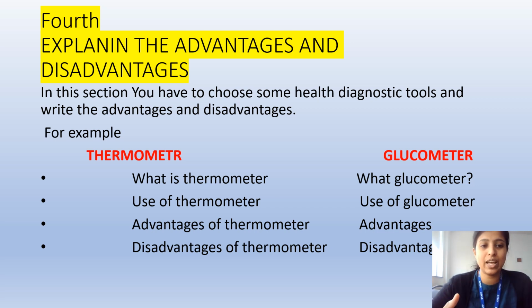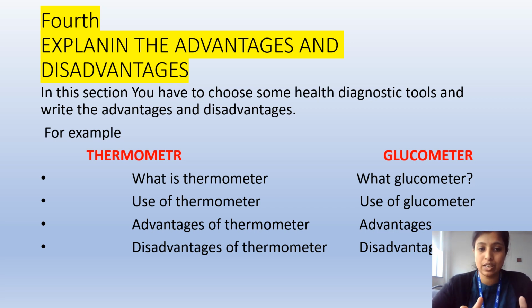Then next, since you have discussed health measures, you can add any two or few of the health measures and their advantages and disadvantages. So here I've taken two health measures for your understanding, that is thermometer and glucometer. From the word itself, I hope you understand the meaning of health measures. A thermometer is a diagnostic tool or health measure which is used to check the temperature, right? For thermometer there are advantages and disadvantages.